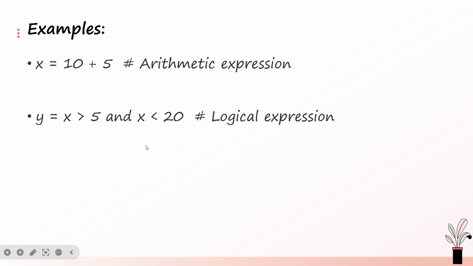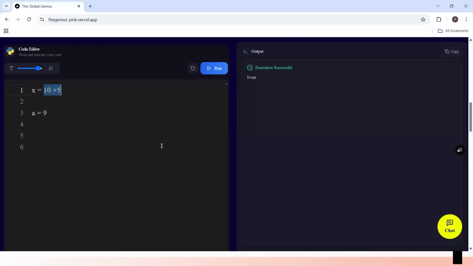So we also have the logical expression like this. We are saying y is equal to s greater than 5 and s less than 20. Don't worry, we are still going to talk about different types of operators that we have. But in this case, we are saying x is greater than 5 and x is less than 20. Here, let's go and type this in the code.